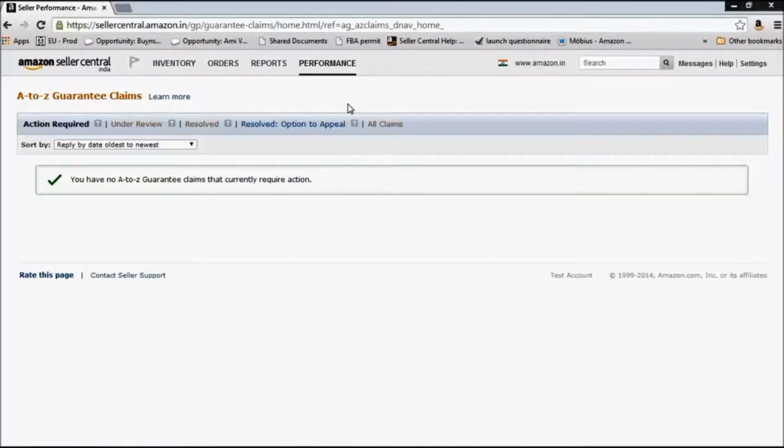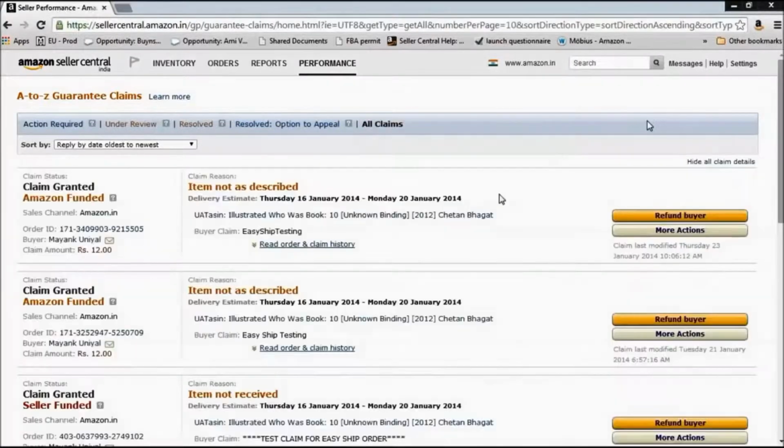Two, the product was damaged when he received it. And three, the product was different from the product that he ordered. So these are the three circumstances under which he can file an A to Z guarantee claim. This is how the A to Z claim page looks. Once you receive an A to Z guarantee claim, Amazon will notify you and you will have 7 calendar days to reply to that notification with your decision on that particular claim.